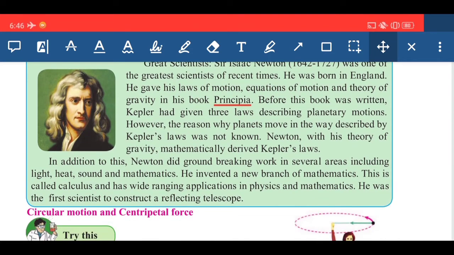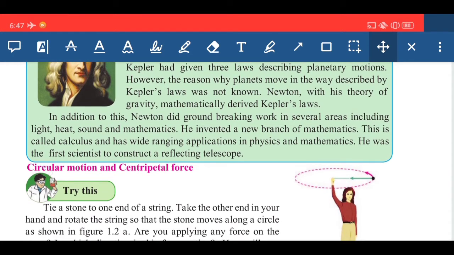In addition to this, Newton did groundbreaking work in several areas including light, heat, sound and mathematics. He invented a new branch of mathematics called calculus, which has wide-ranging applications in physics and mathematics. He was the first scientist to construct a reflecting telescope. Just remember this: Newton was the first scientist who constructed the first reflecting telescope.